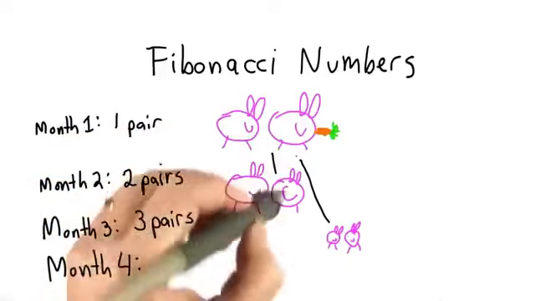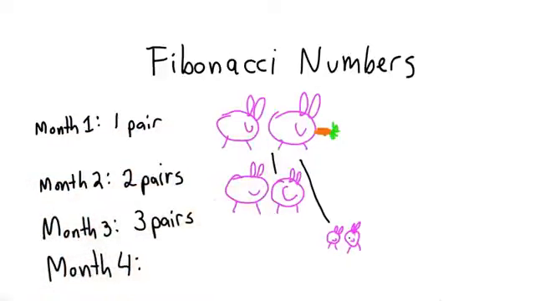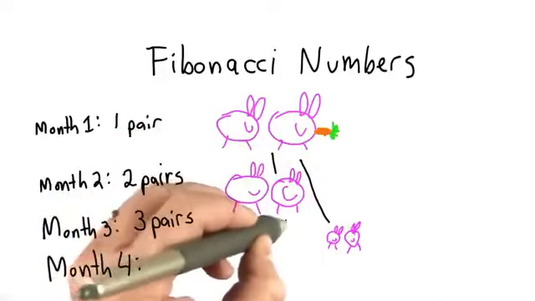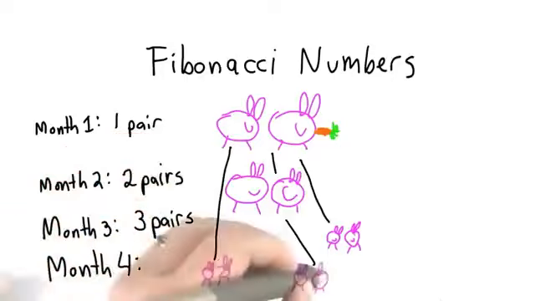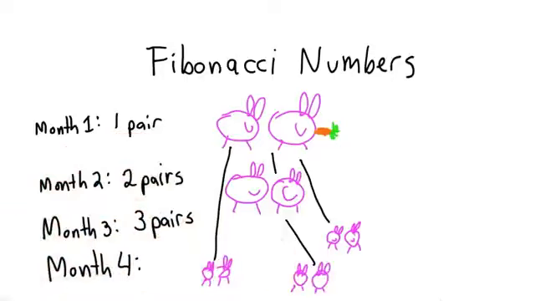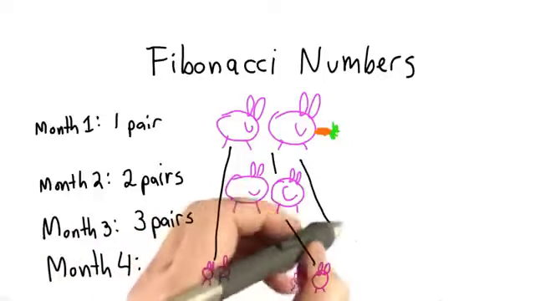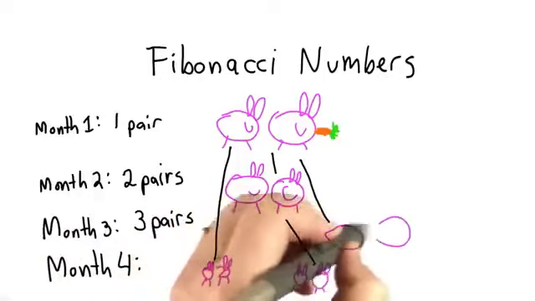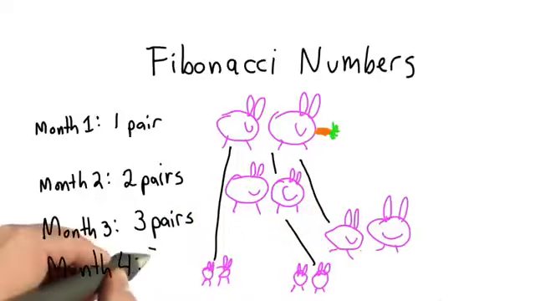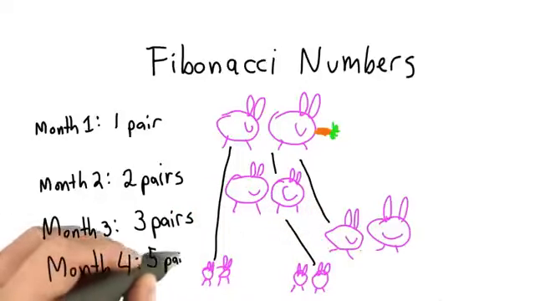So month 4, we still have the 3 pairs of rabbits we had. Rabbits never die in this model. And the 2 pairs that are mature, both of those will now produce new rabbits. So we have 2 new pairs of baby rabbits. The baby rabbits that were born in month 3, well, now those are mature. So now we have 3 pairs of mature rabbits and 2 pairs of baby rabbits. So we have 5 pairs of rabbits total.